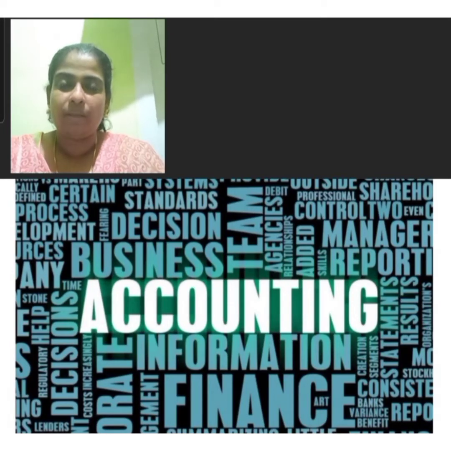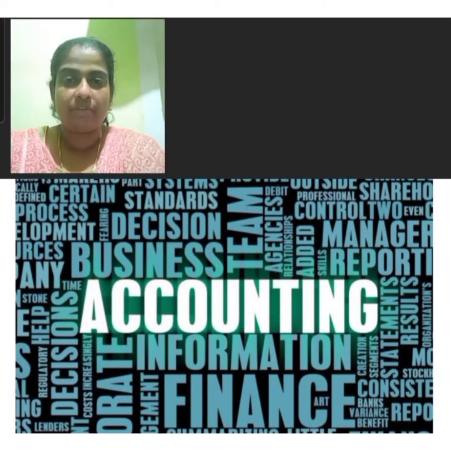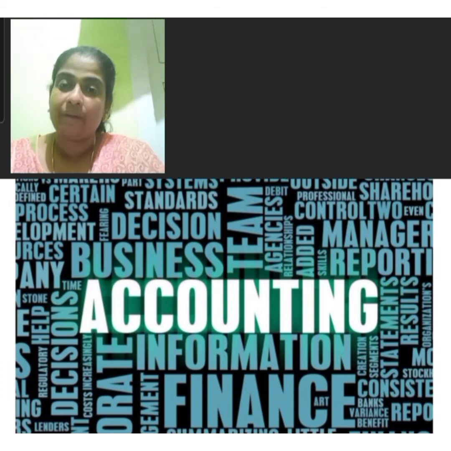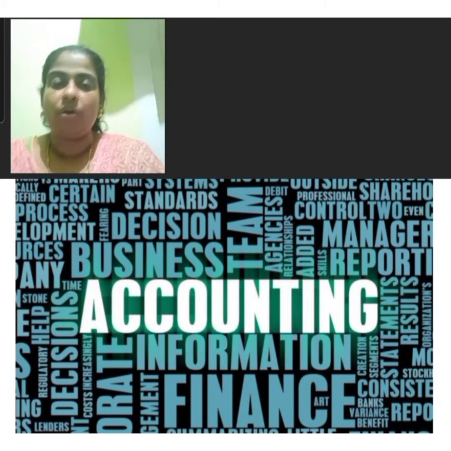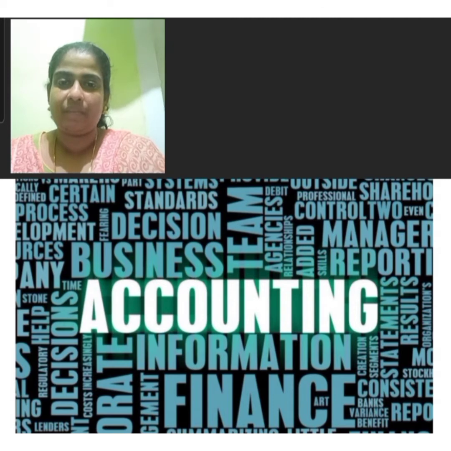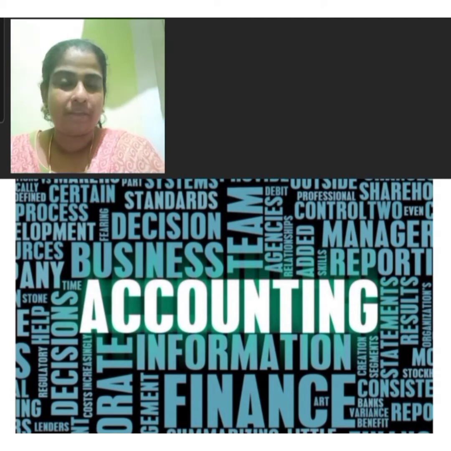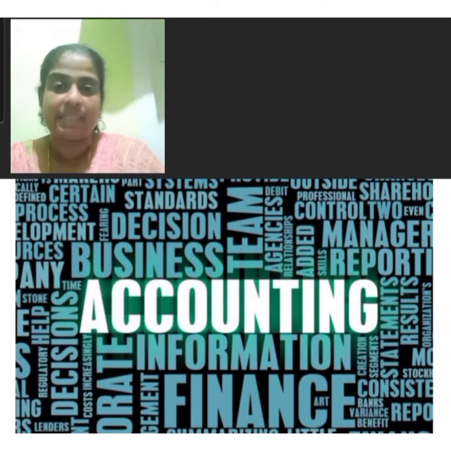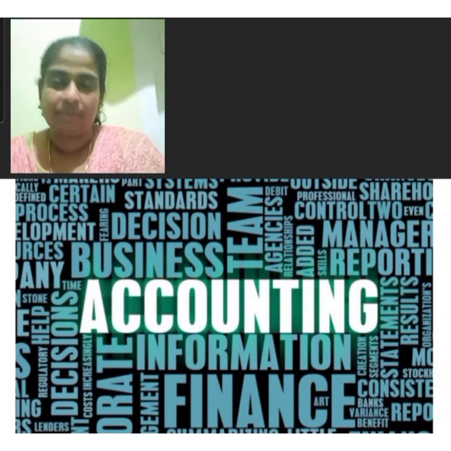Today in this module we are going to prepare the revaluation account. Revaluation account is a nominal account which is prepared at the time of admission, or at the time of retirement and death of a partner. In the case of admission, before admitting a new partner, the partnership firm revalues various assets and liabilities of the firm. In the case of retirement, before the retirement of the retiring partner, the firm revalues the various assets and liabilities of the partnership firm.